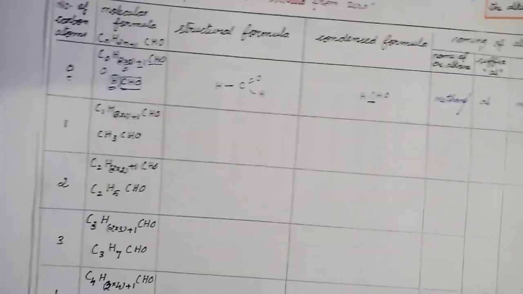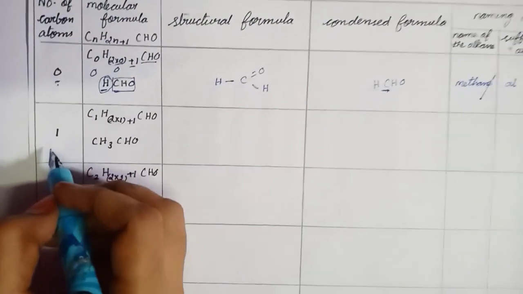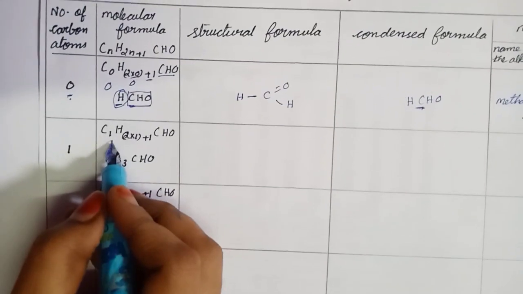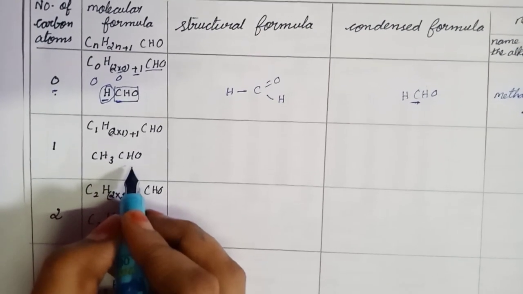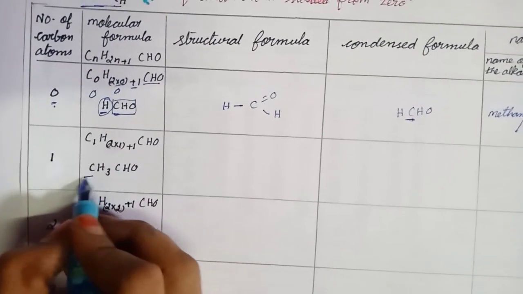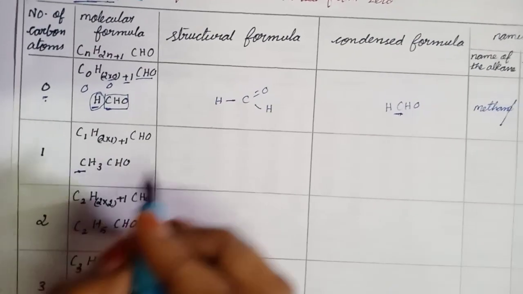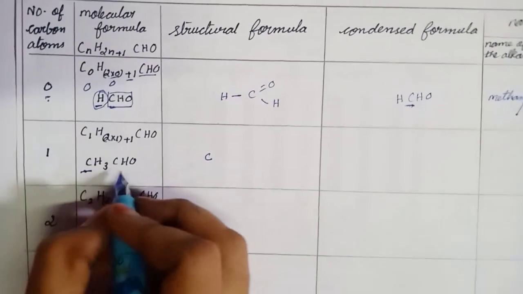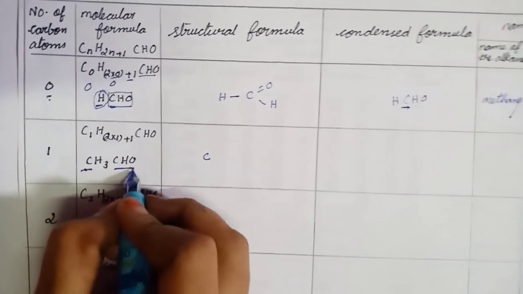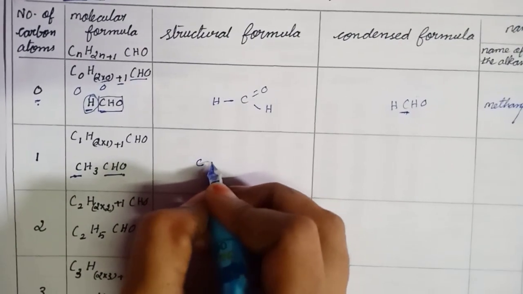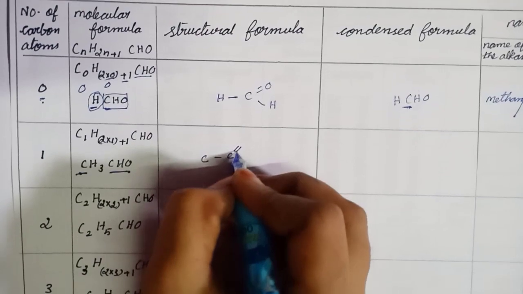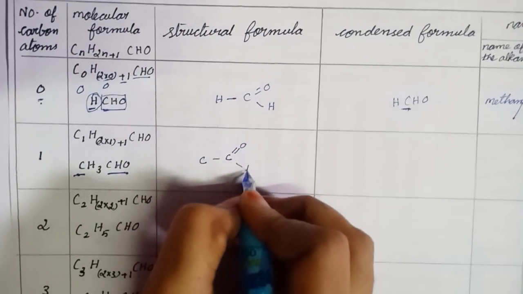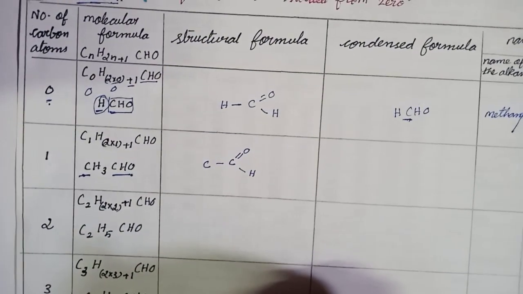Next, I substitute the number of carbons as 1. What I get is CH3CHO. First we write the carbon atom; only one carbon atom is there. Next the functional group, CHO: C double bond O and H. This is the structure for CHO.